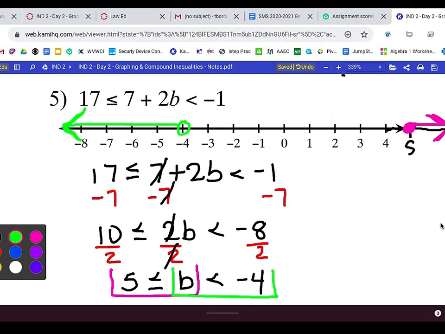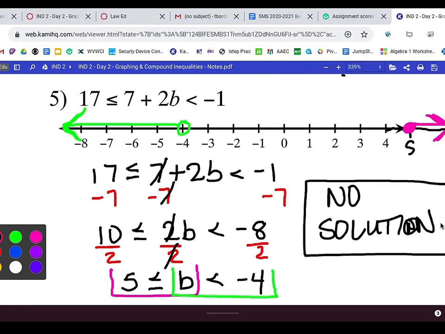Now we already decided that this is an and. So that means there's one last step on the and, and that is to shade the overlap. Where's the overlap here? There isn't any. So does this have a solution? Is there a part on the line where it's purple and green? So the answer is no solution.